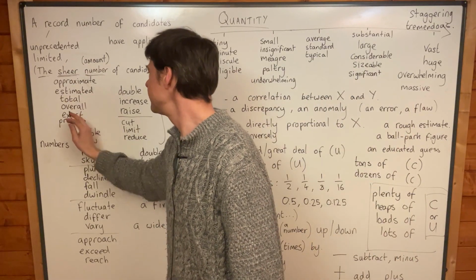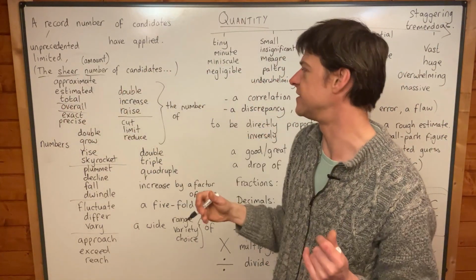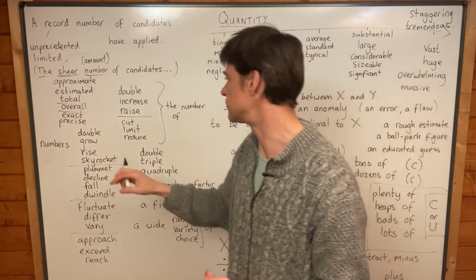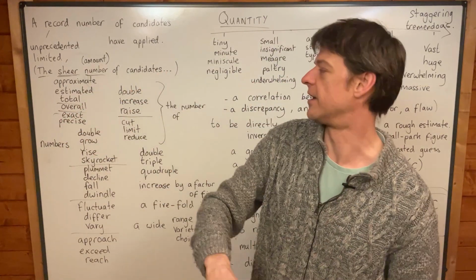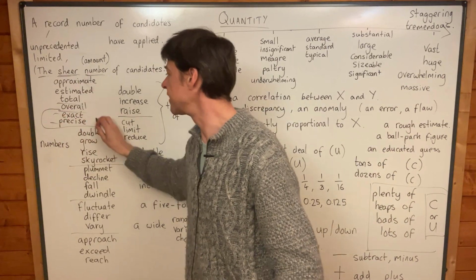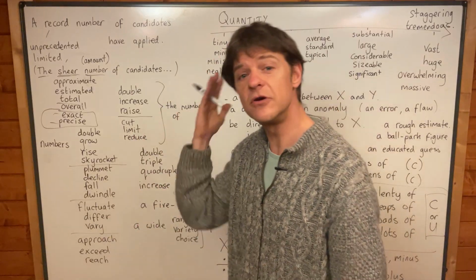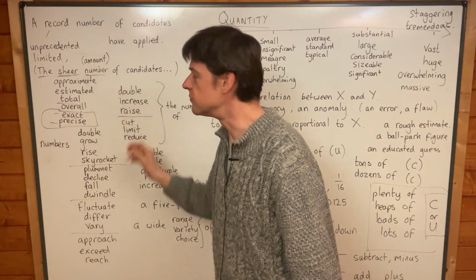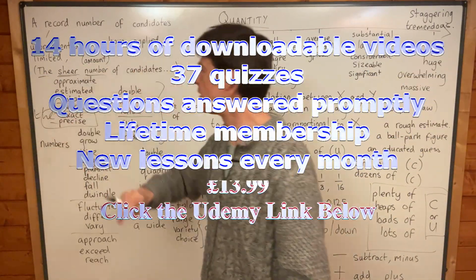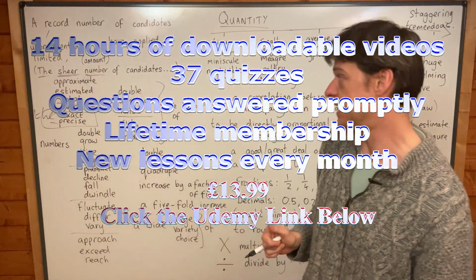So the estimated number works. The total number, if you want to say all in all, the overall number works very well. The overall number of candidates that have applied for this position was 121. The exact number was 121. The precise number was 121. And there's no way you will say an exact number or a precise number. Why? Because a number of means a lot of. The number of is referring to one number. So it's going to always be the precise number, the exact number, just like it'll always be the sheer number, okay?